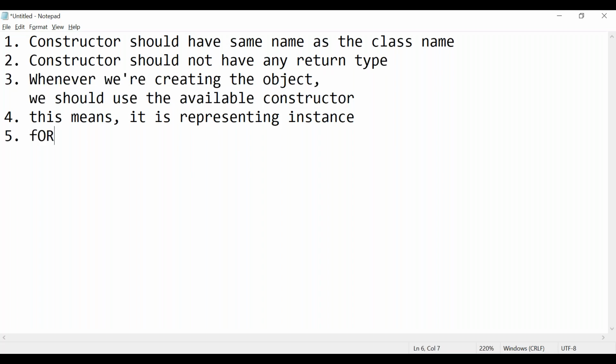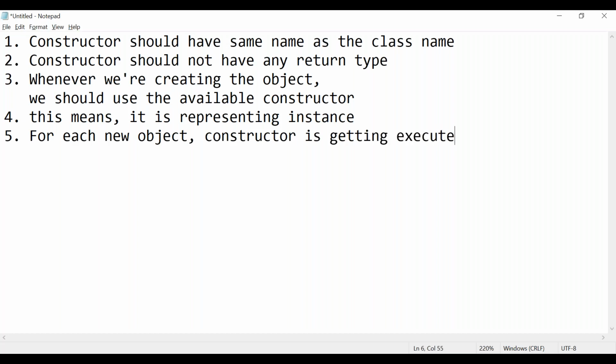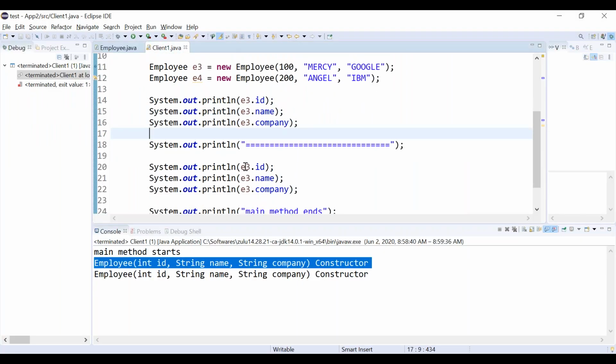For each new object, the available constructor is getting executed. Here we created two objects. Same we are printing it.